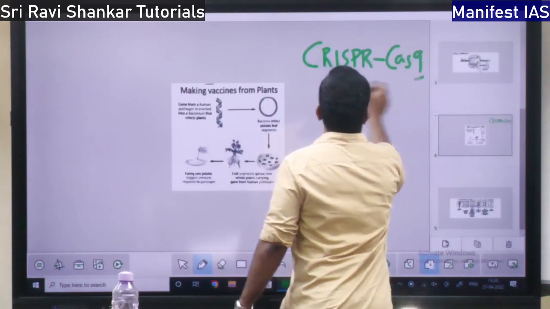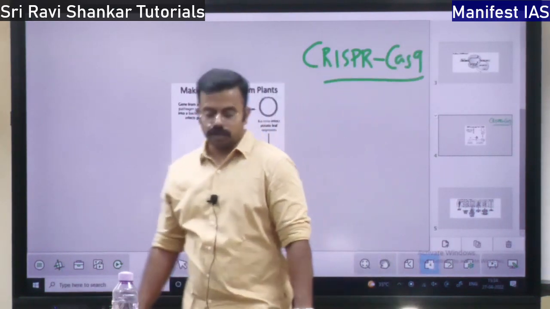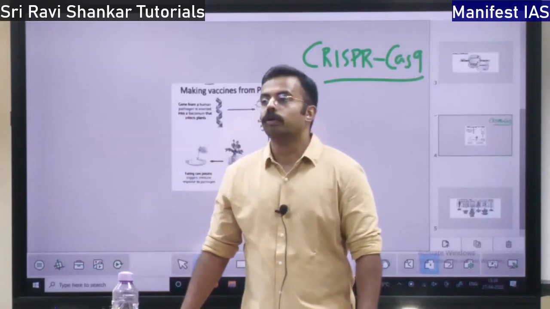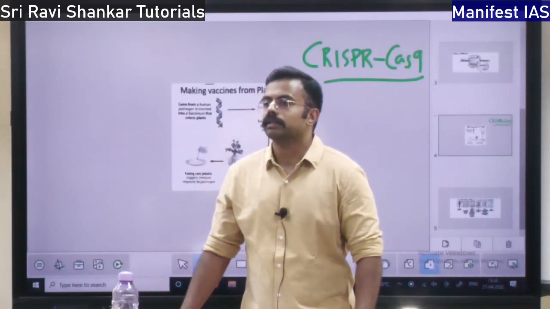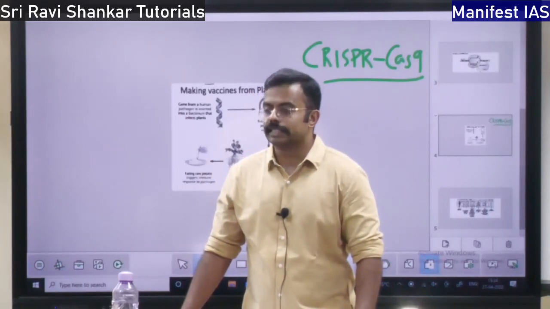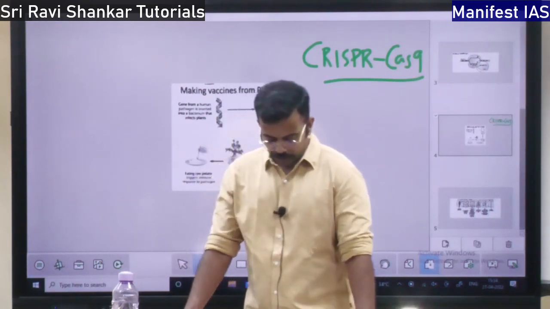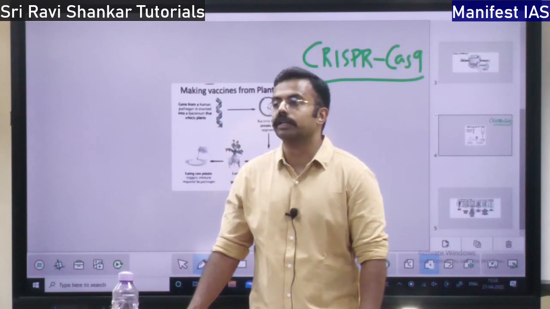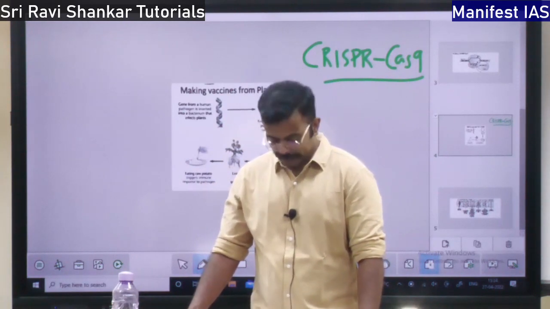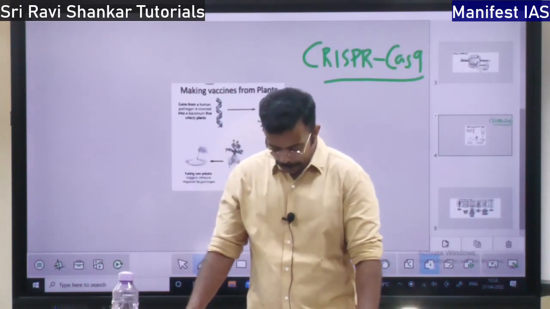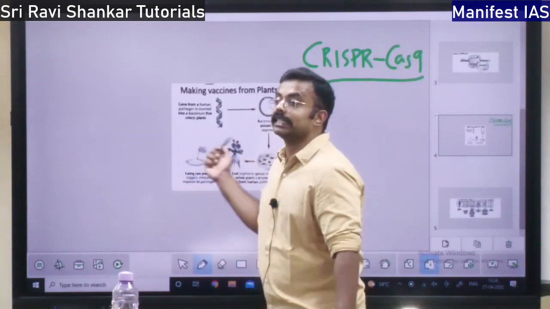Recently the scientists got the Nobel Prize for discovering this CRISPR-Cas9. The Nobel Prize was awarded in 2020 for this discovery. It is called genetic scissors.